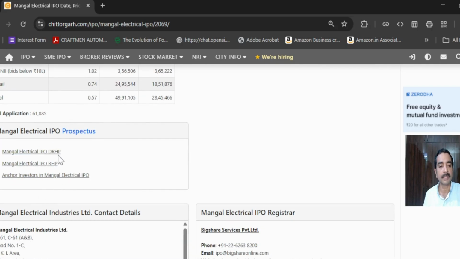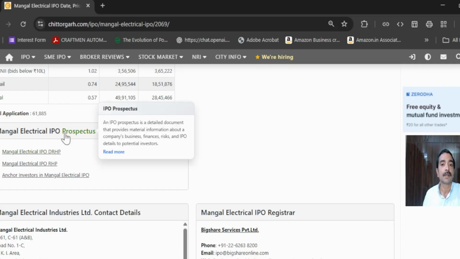That is called DRHP. It is called draft red herring prospectus, and below there is one more column which is called RHP. Now, what is DRHP? It is a detail of all the details provided about a company. It's a kind of prospectus.